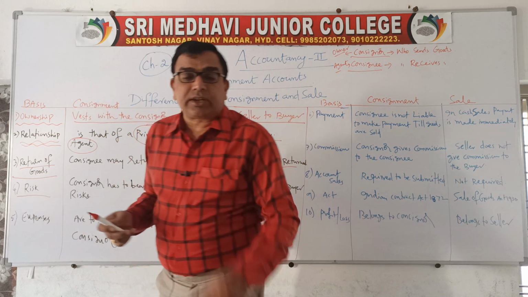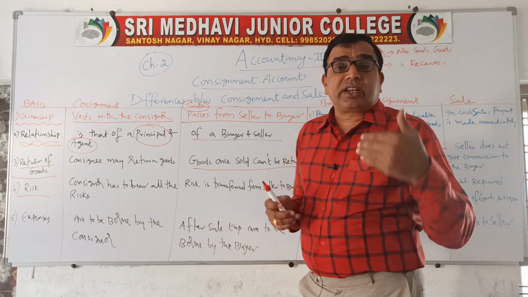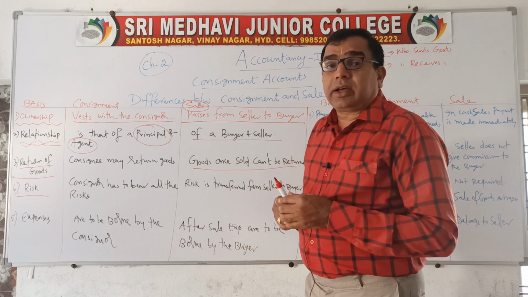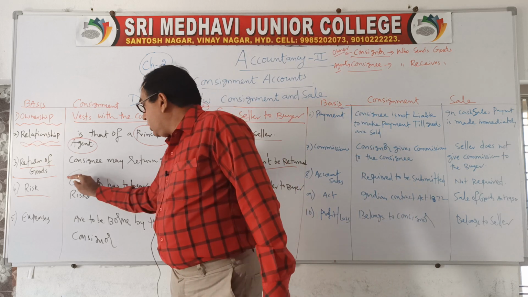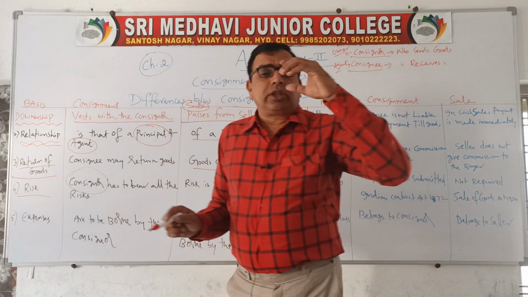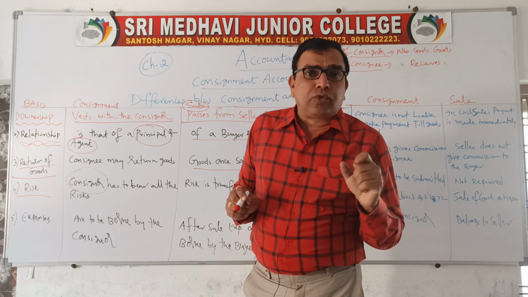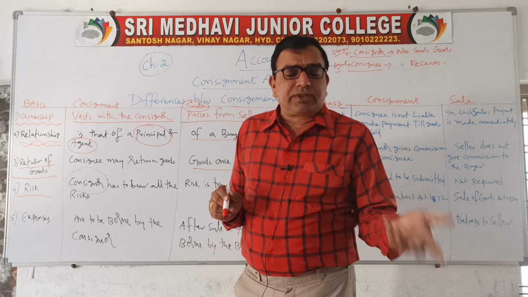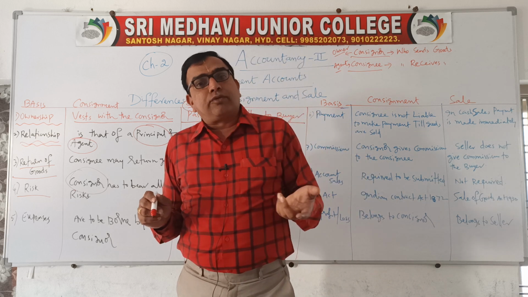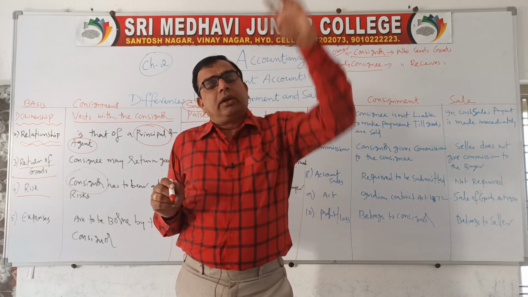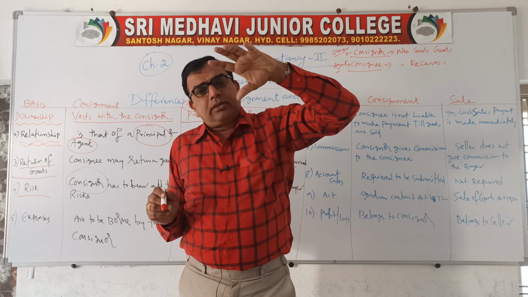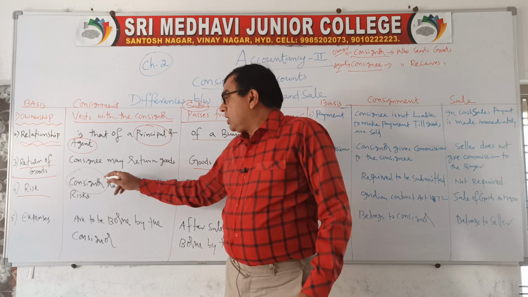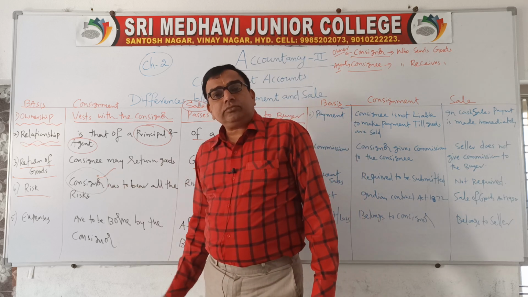Next, risk. You all know what is risk. The fear of loss which arises out of the business uncertainty. So in consignment, who is the owner? The consignor. So the total risk like damage of goods, theft or any loss out of a regular business activity, damage of goods, okay, any risk which arises out of the consignment business should be borne by the consignor only.